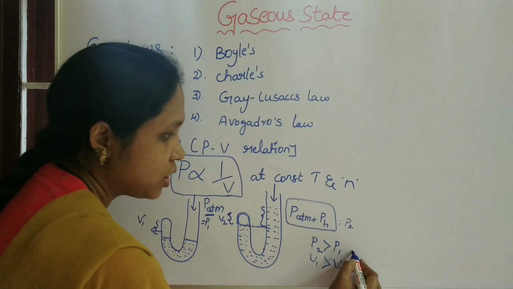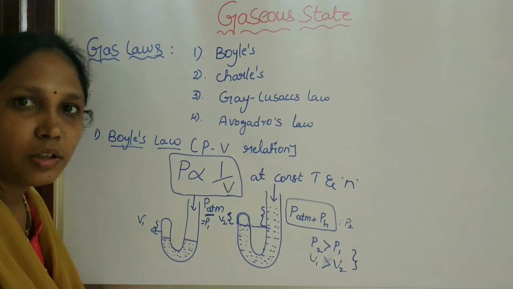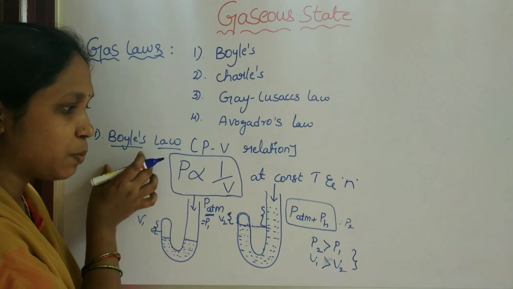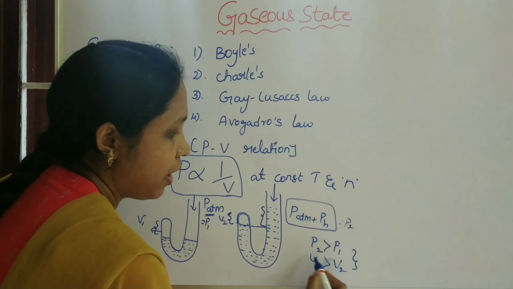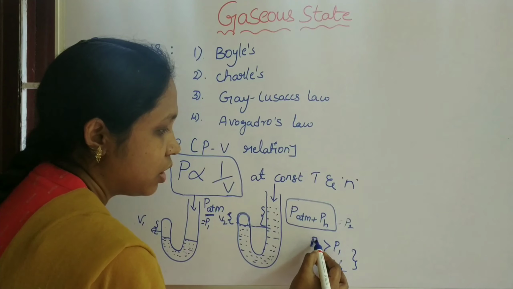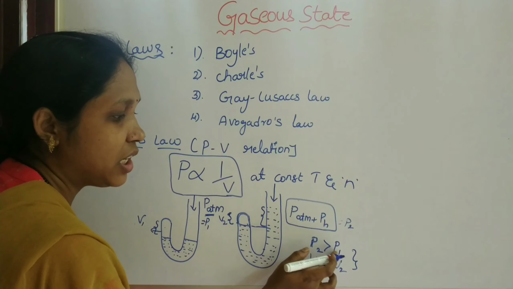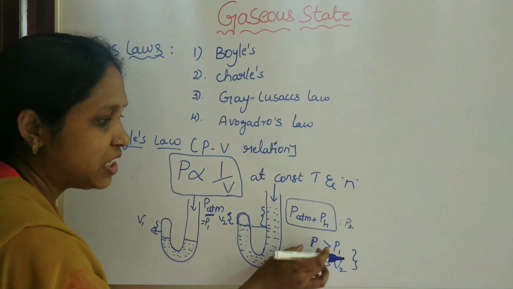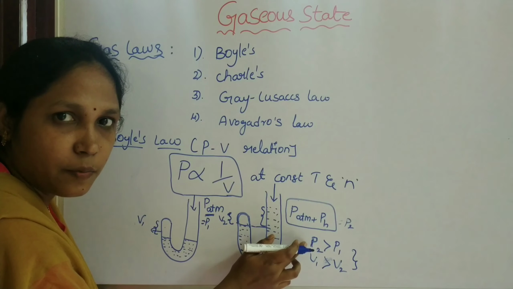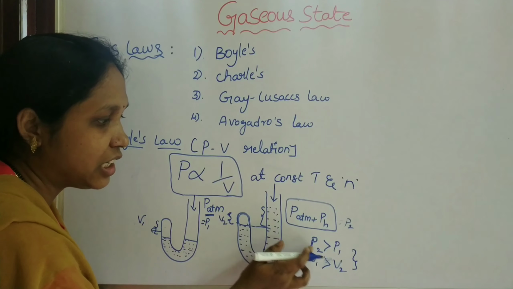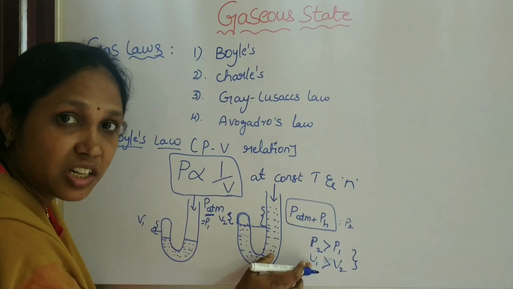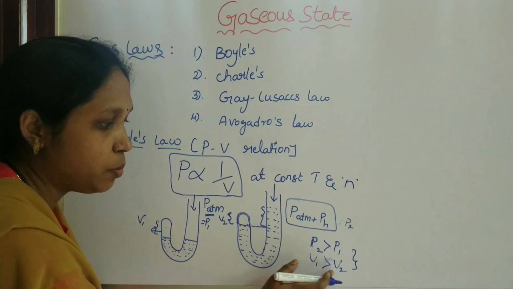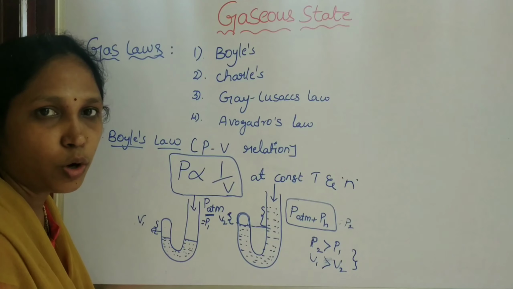So the conclusion Boyle gives is that the final pressure P2 is greater than the initial pressure P1, but considering volume, the initial volume is greater than the final volume.